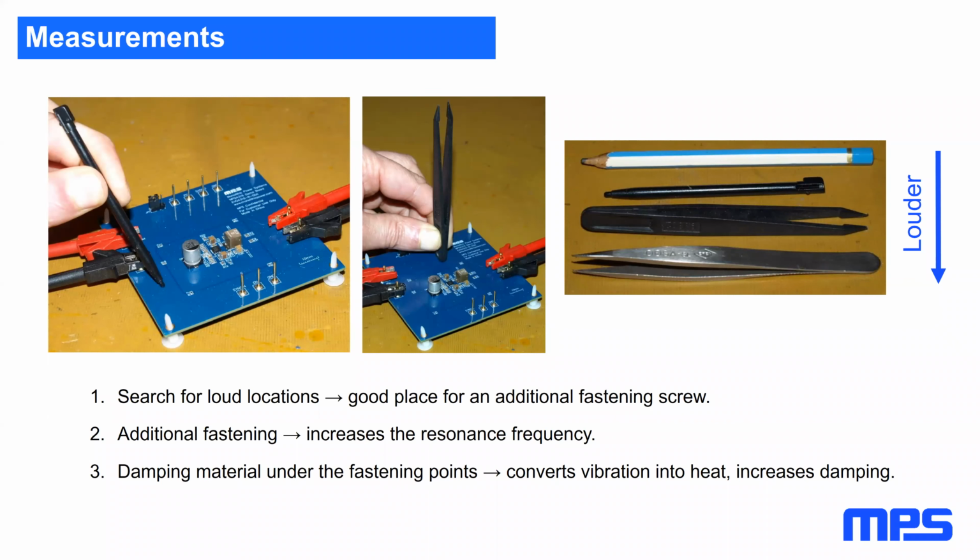Additional fastening increases the resonance frequency, and damping material under the fastening points converts vibration into heat. That increases damping. Just the rubber under the screw helps a lot. The transfer function is becoming more flat.